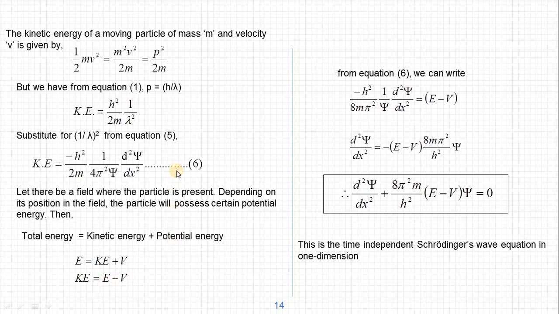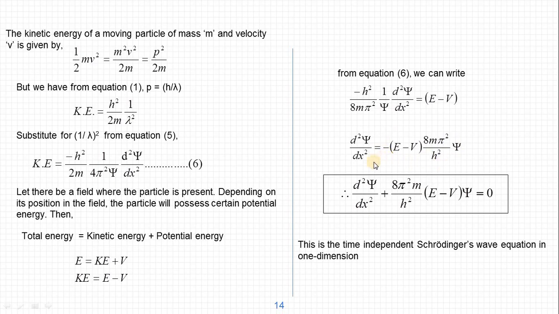If we substitute this in equation number 6 for kinetic energy, E minus V is equal to h square by 8m pi square, 1 by psi into d square psi by dx square. Rearranging the equation by keeping d square psi by dx square, if you cross multiply everything, we get d square psi by dx square is equal to minus E minus V into 8 pi square m by h square into psi.